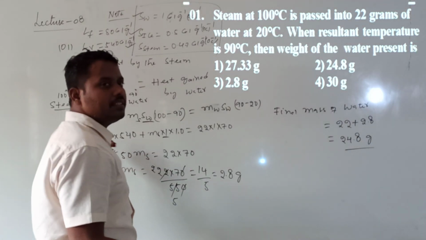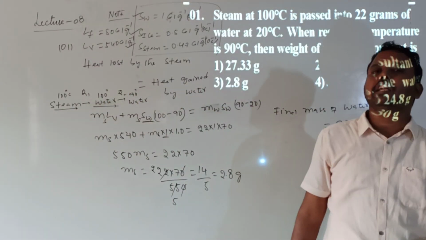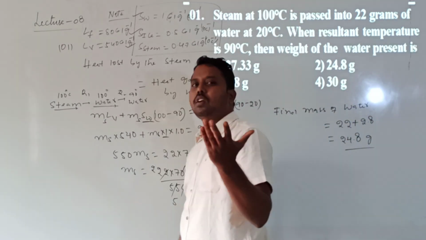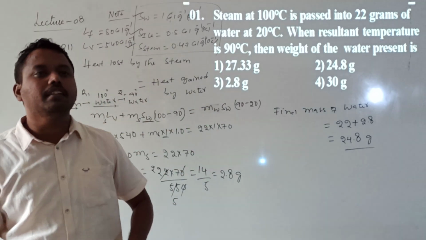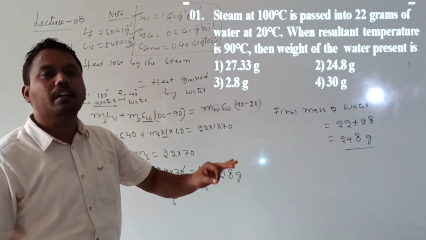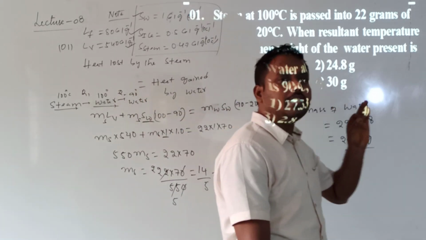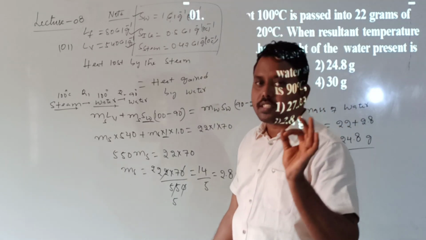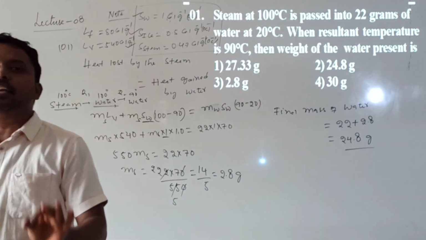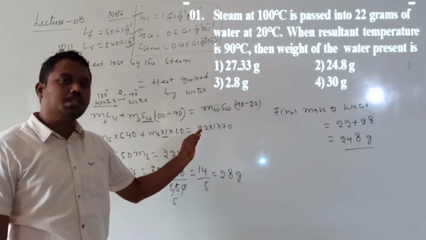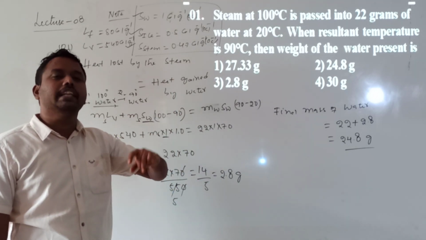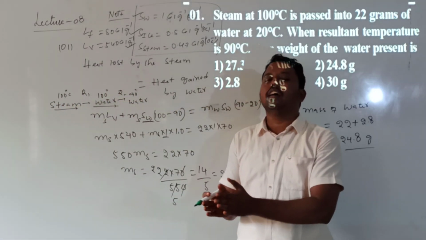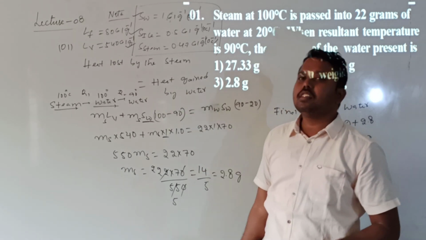If you remember these in the CGS system, whenever you want you can convert into the SI system also, because 1 calorie is equal to 4.2 joules. By using that relation you can convert. But remember, while solving the problem, throughout the problem you should take care that everything is in the same unit system. That is important. Many will face problems because of this conversion only. They will convert one quantity and forget to convert another quantity. So you should be clear regarding the units. Okay, this is question number 1.